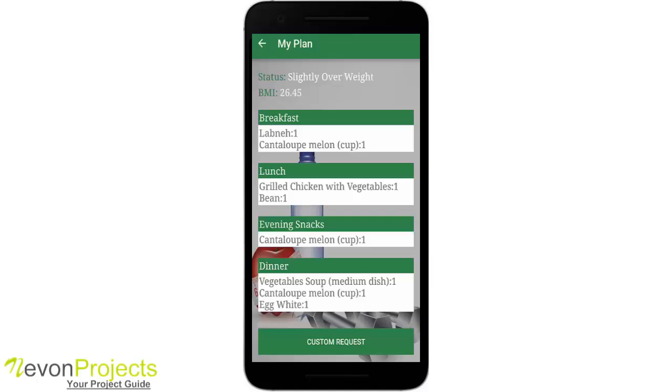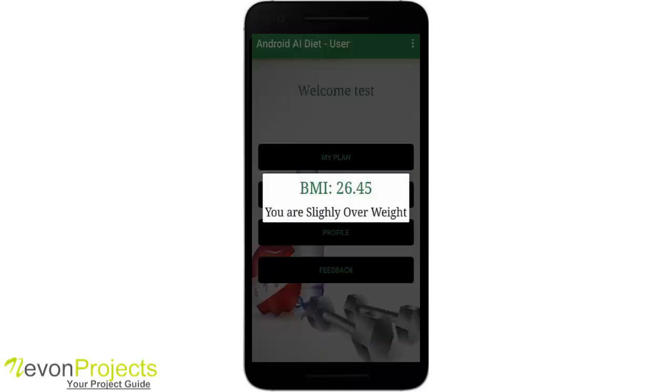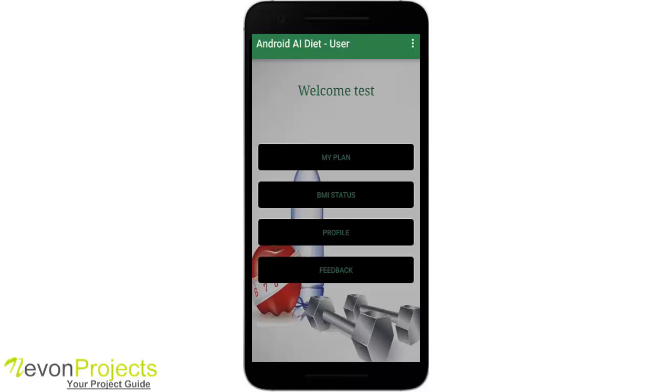And here is the diet plan that the artificial intelligent dietitian has suggested me for breakfast, for lunch, for evening snacks and for dinner. According to my physical attributes and according to my BMI, the plan has been made. So let's go back and I'll see my BMI status over here. It's the same that I've seen in my plan.